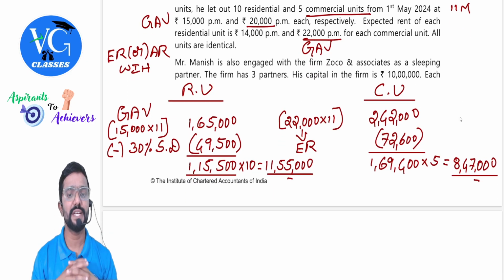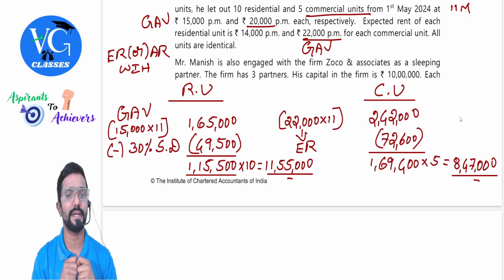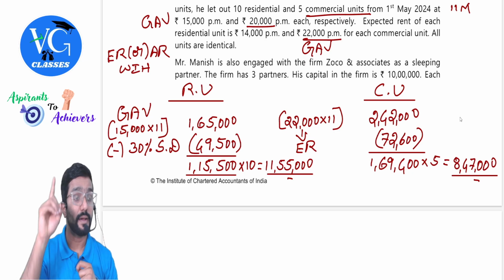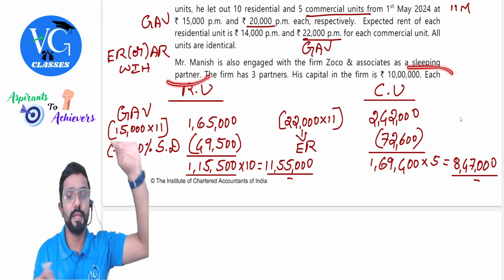Next, Mr. Manish is also engaged with a firm, Zoco and Associates, as a sleeping partner. The firm has 3 partners. Guys, please be careful. He is a sleeping partner. What does he do? Sleeps. Sleep well.